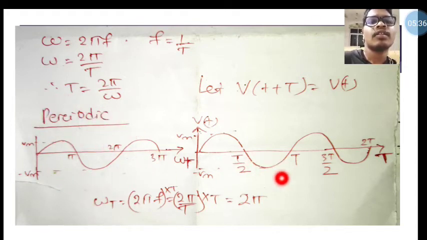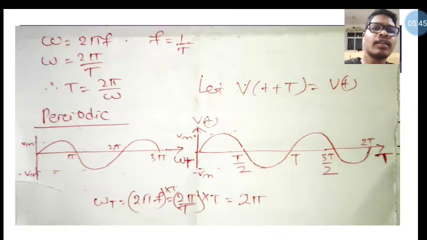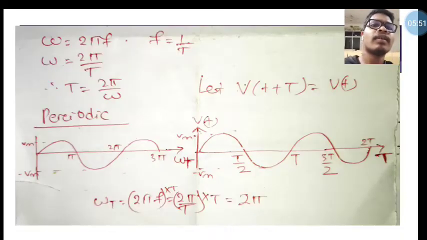Okay, these two signals are the periodic signals. Now come to the steady state AC circuit. So we have already seen the periodic signal and sinusoidal signal, sine wave and cosine wave.